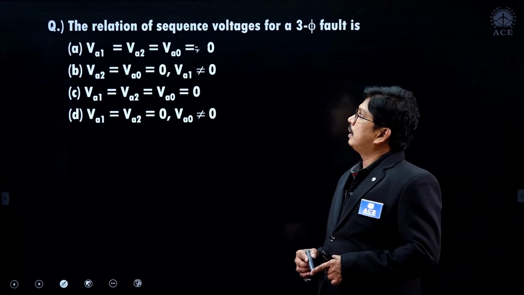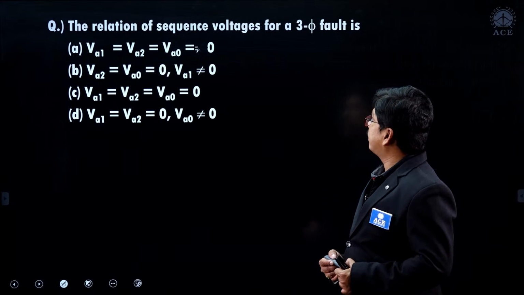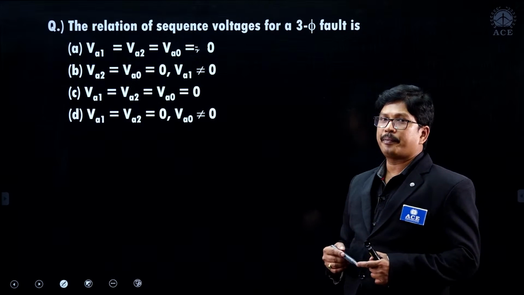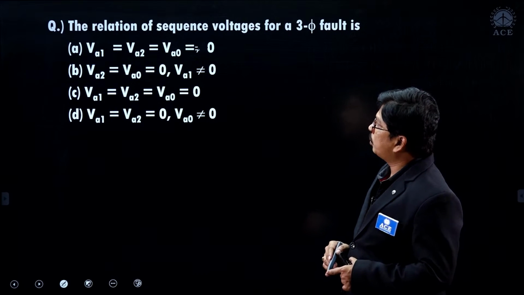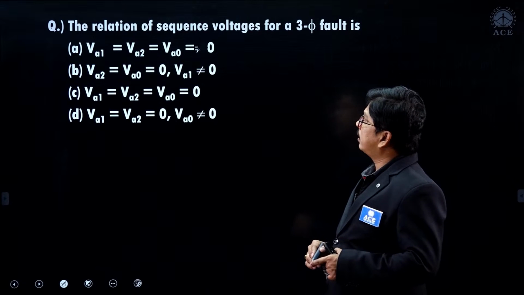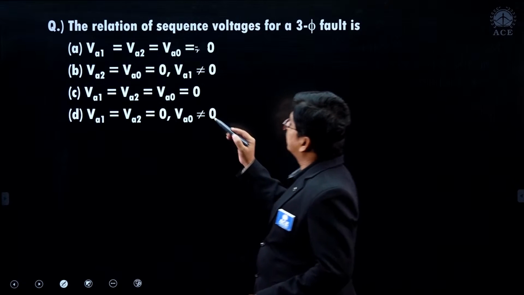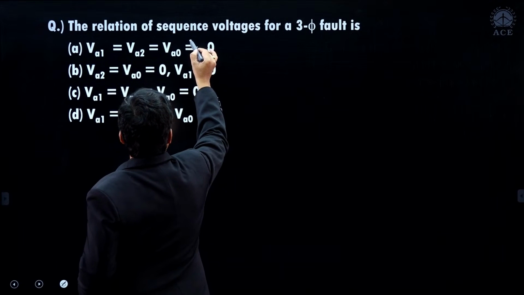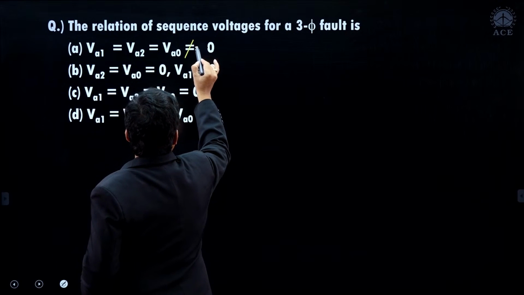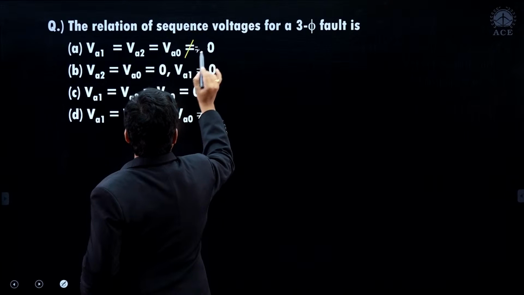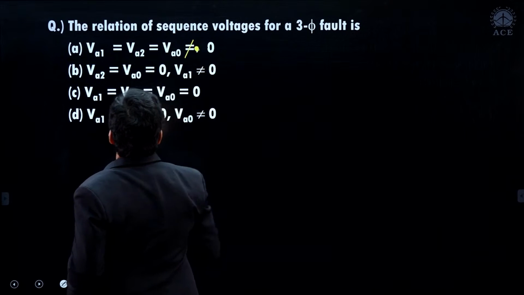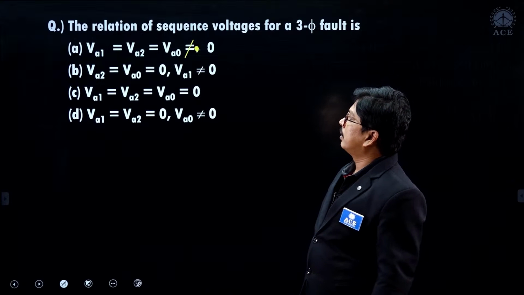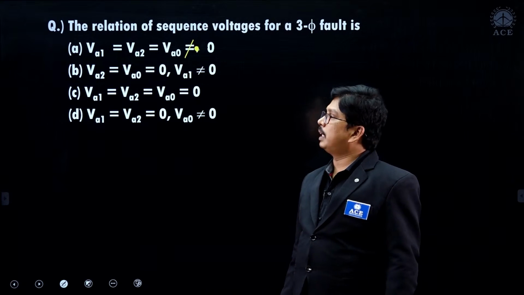Now, the relation of sequence voltages for a three-phase fault. In case of three-phase fault, which of the following are correct? Option A: VA1, VA2, VA0 are not equal to 0. Option B: VA2 and VA0 are 0, VA1 is not equal to 0.